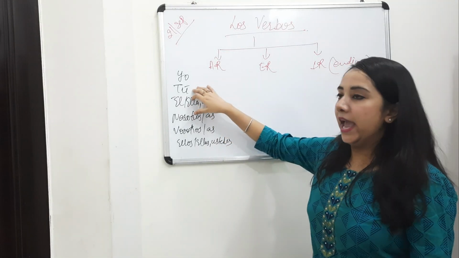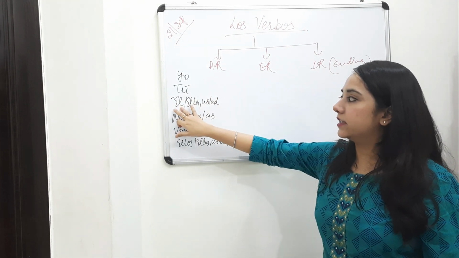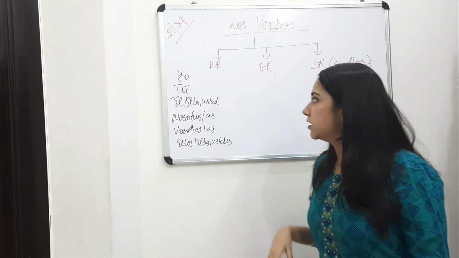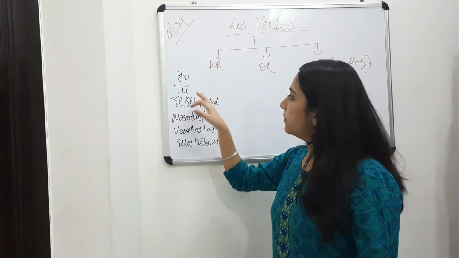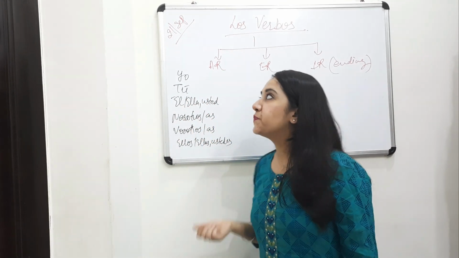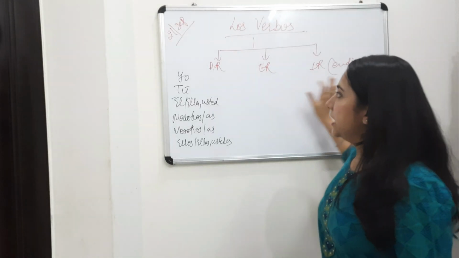Just remember there is an accent on tú and there is an accent on él. That is important. Without the accent, tu is the possessive adjective "your". So remember to put the accent here and here, otherwise it will become an article. Now, coming to AR, ER, IR ending verbs.